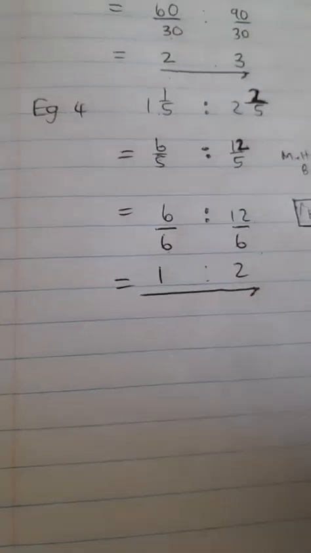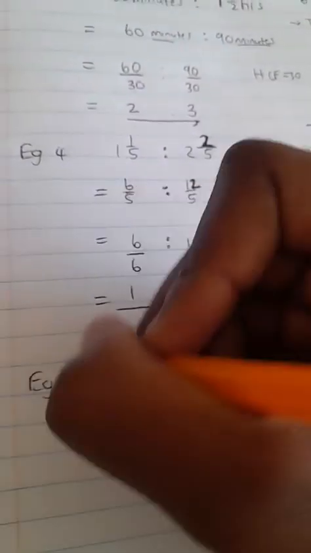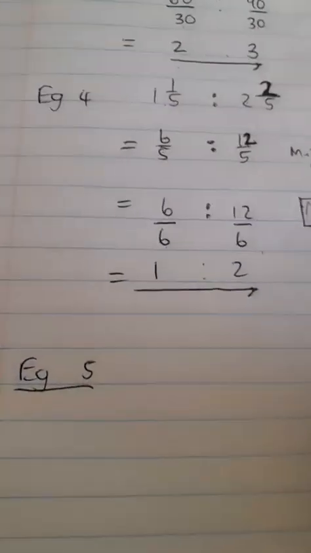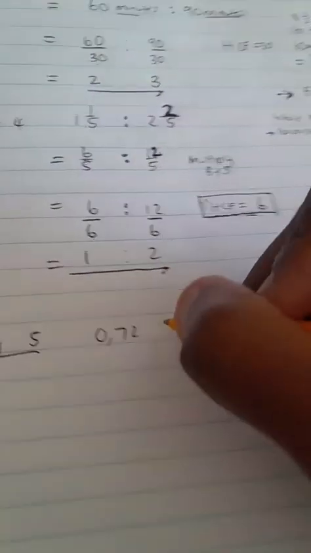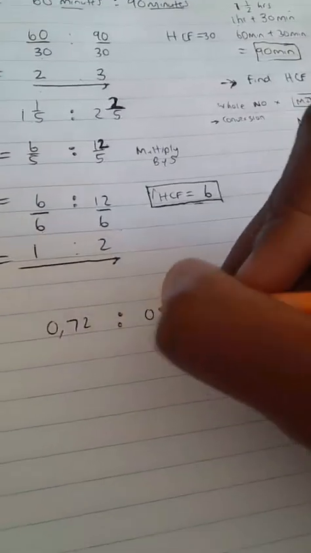Okay, very strong. And then the last example, which I will do for the purpose of this particular lesson where simplifying ratio is concerned, is the following: 0.72 is to 0.12.